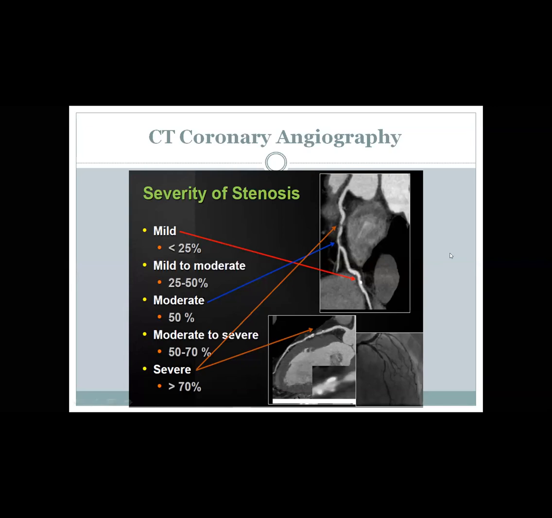Usually, the grading is done visually by expert eyes, but you can use the coronary artery diameter. For example, we will take this lesion. I want to quantify the stenosis here. I will go up proximally until I reach the first healthy segment, for example here, and I measure the diameter. Then I will go distally to get the first healthy segment, for example here, and I measure the diameter. I will get the average of diameter 1 and diameter 2, and that will be presumed the diameter for my segment.